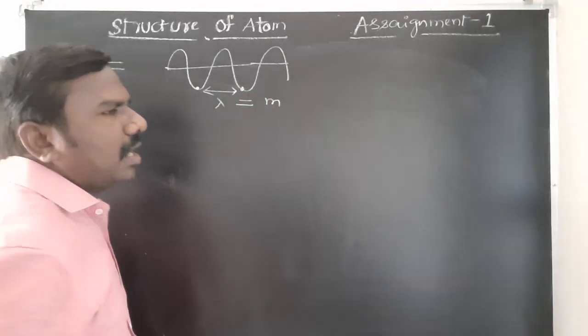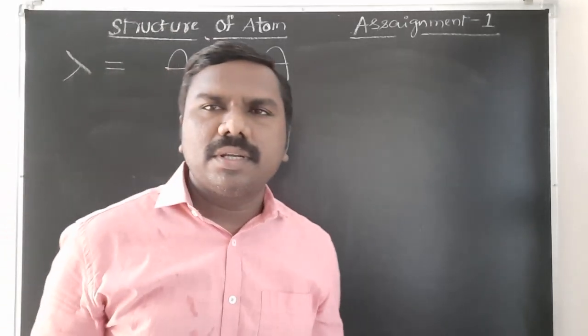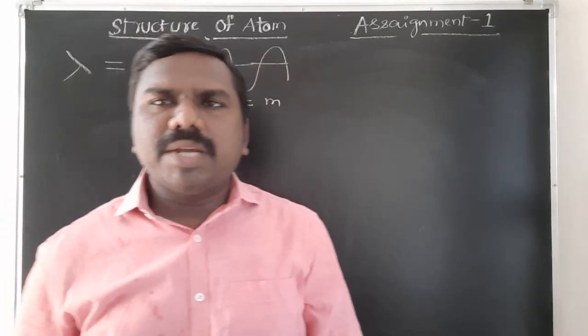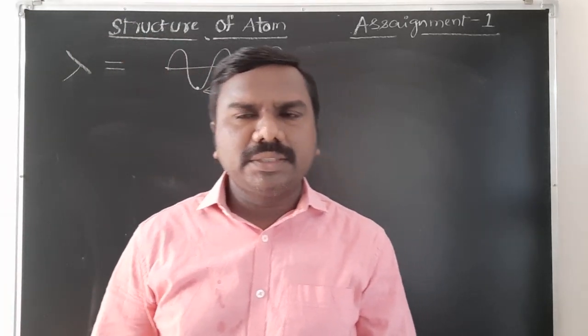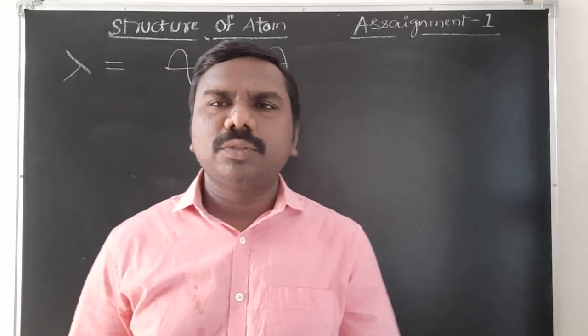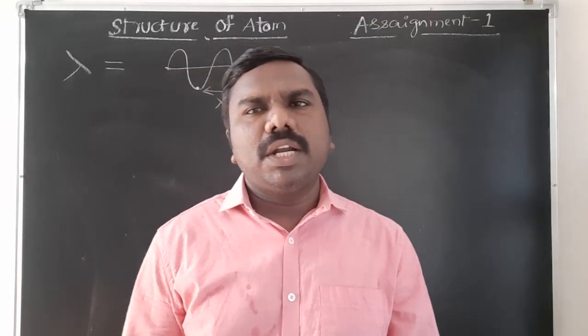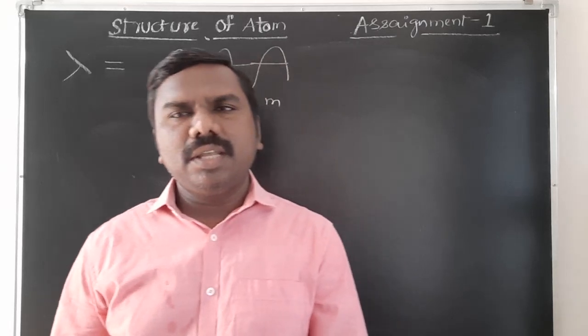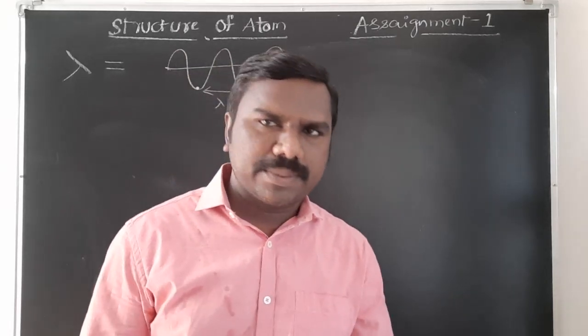Wavelength units are meters, the SI unit. Also we can measure in nanometers, angstrom units, picometers. You know unit conversion: 1 angstrom unit is equal to 10 to the power of minus 8 centimeters, which is 10 to the power of minus 10 meters.